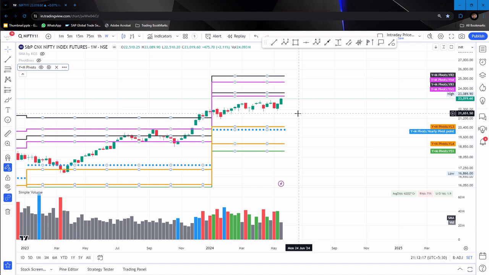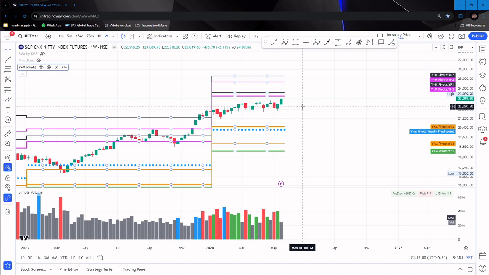What I would tell you for this particular week is to trade with a cautious note, because there is a resistance zone coming in, and we are not sure what will happen at the resistance zone. And also don't carry forward any positions for next week, because election results are also coming, and that will have a huge impact when you are carrying positions. So stay light. Right now on the yearly pivots, I would say that the market might face some resistance at yearly H3 and yearly R1. And where it can go further, that is a different concept which we have to check.